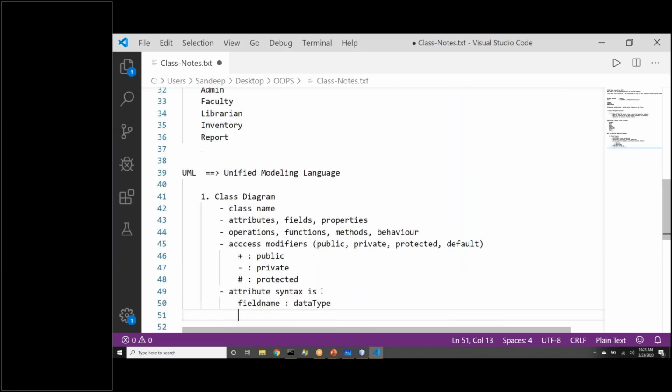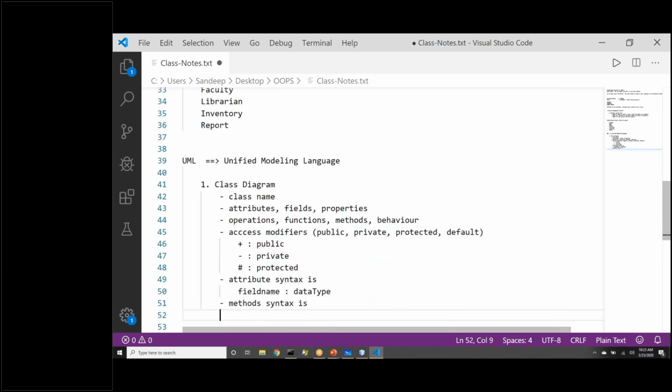Let's see the operation section, method section. Method syntax is: function name, then it will have the return type, and in between there can be input parameters, so input param1 colon data type. This is the syntax for writing functions.